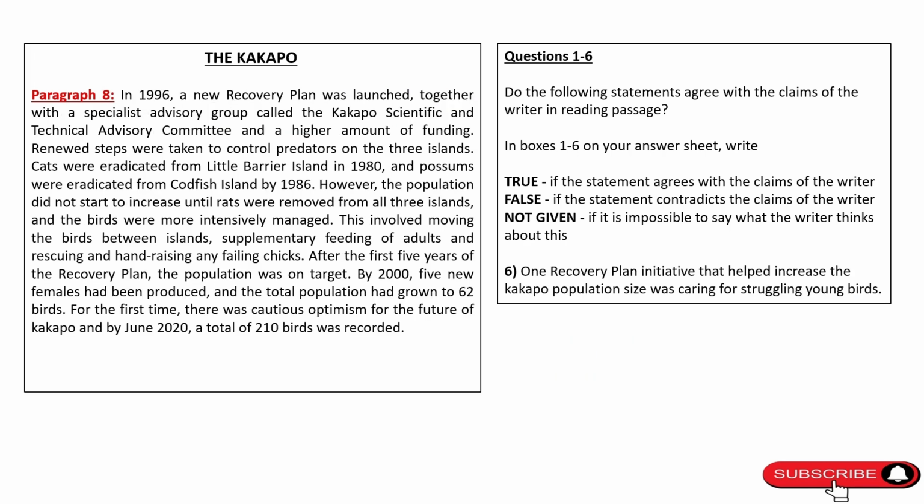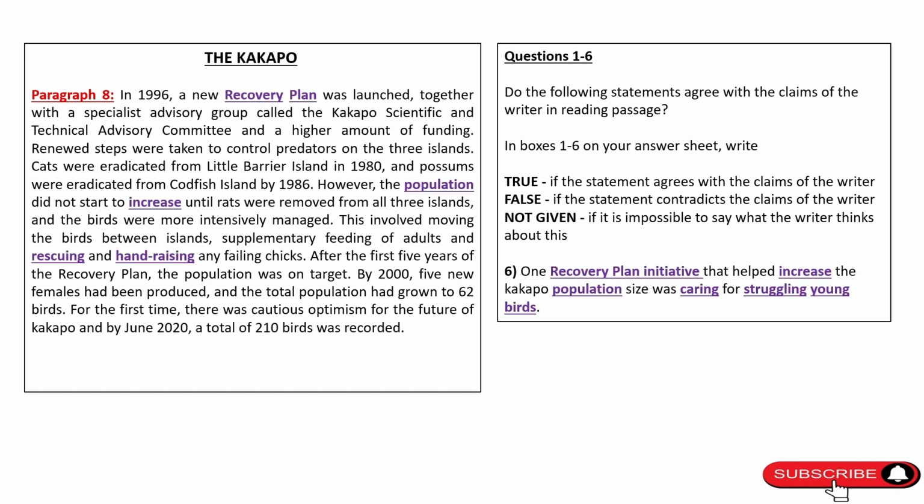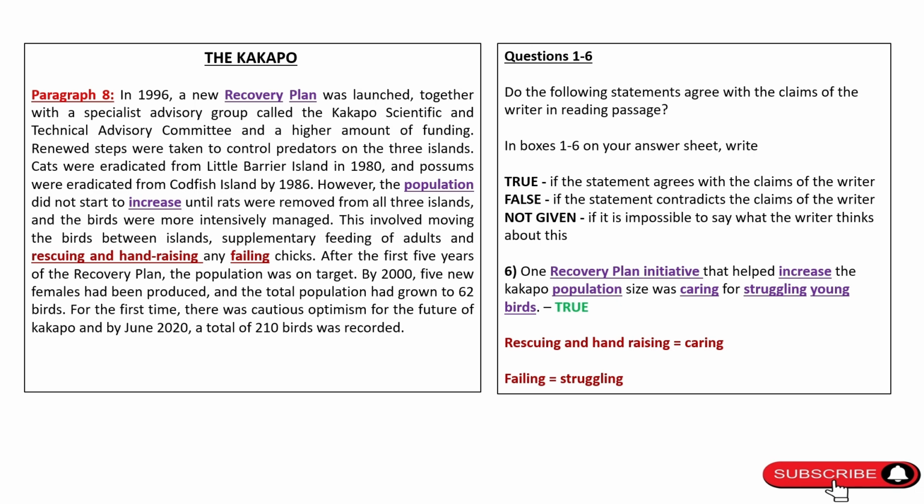Question 6. One recovery plan initiative that helped the Kakapo population size was caring for struggling young birds. The keywords in the question are recovery plan initiative, increase in population, caring and struggling young birds. You can easily find all the keywords in the 8th paragraph. Recovery plan, population increase, rescuing and hand raising, which are synonymous to caring, and failing, which is synonymous to struggling. Since you have found most of the keywords in the question, and also the question is saying the same thing as the passage, that caring for birds did help in increasing population, therefore the answer is true.